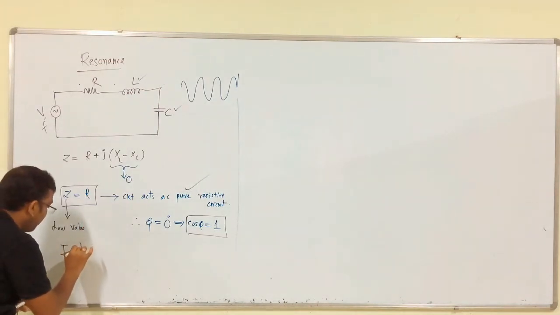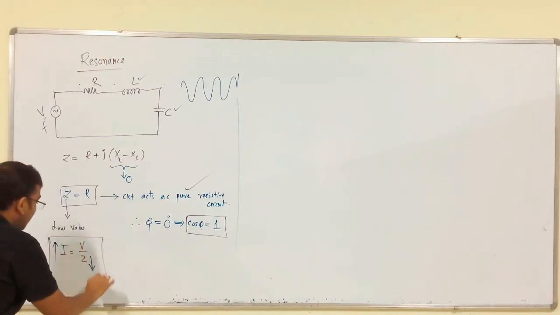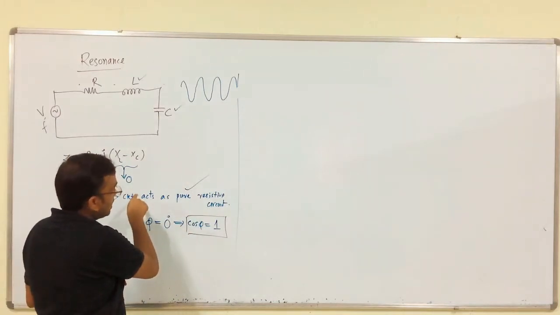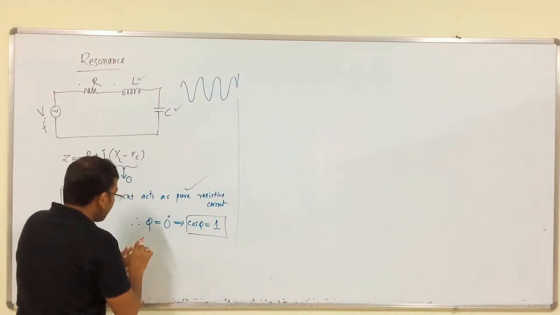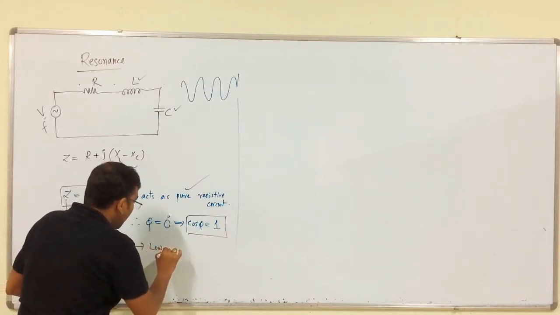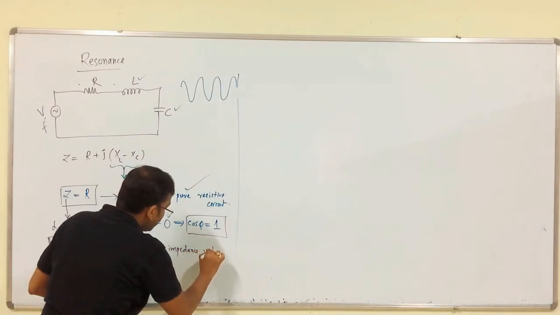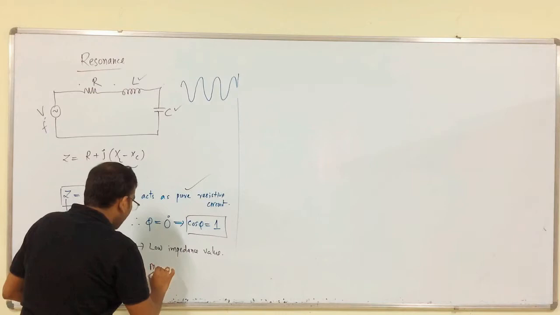Current is equal to what? V by Z. This is very low. What will happen to the current? Max. So, this is a very important observation. In this condition, the circuit acts as a pure resistive circuit, the power factor is unity, we get low impedance value, and what about the current value? Maximum current.